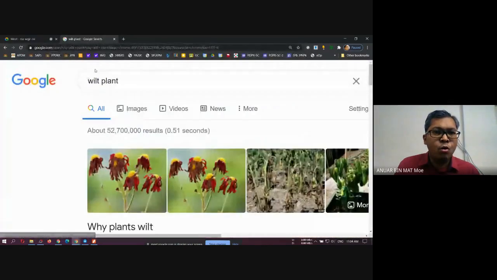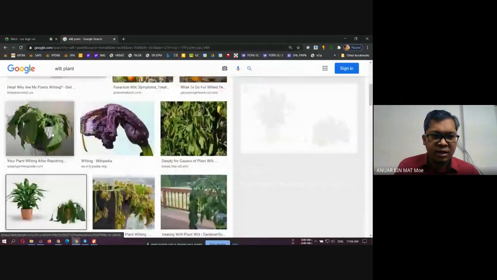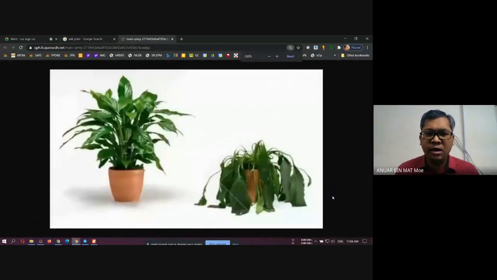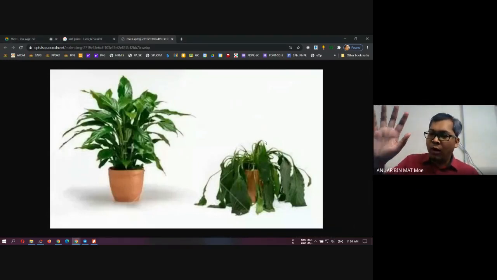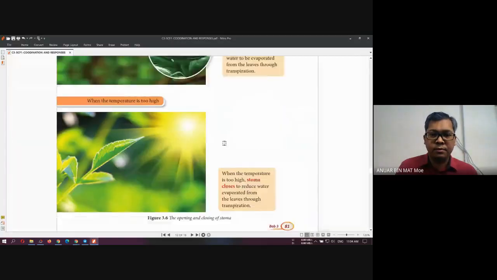The plant will become wilt. This one, you can see, you understand this? This is what we call wilt. Which one is the wilt plant? On your left, on your right. The wilt plant is on the, where is the tool? Okay, on the right, the plant will become wilt, and then on the left is the normal plant. Can you understand this? Boleh faham? Okay, good. Right.